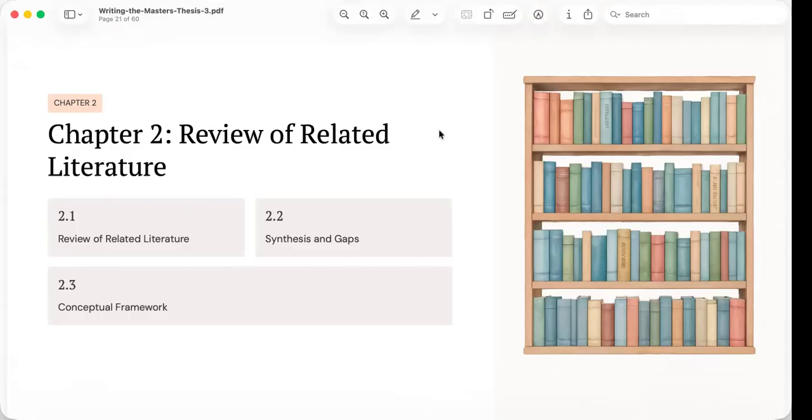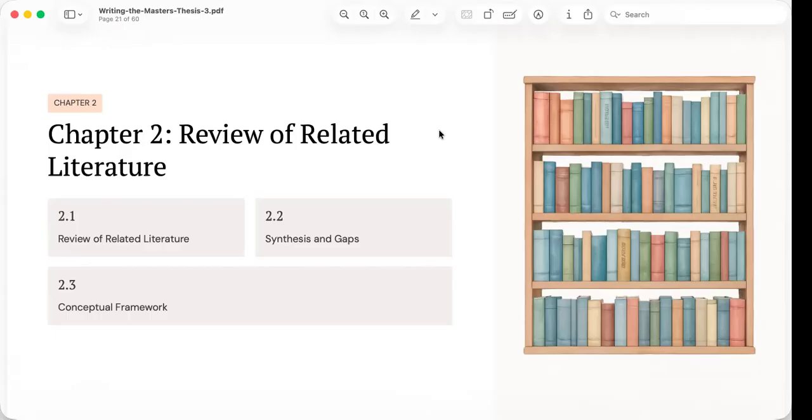Notice that the chapter is divided into three major parts. The first is the review of related literature, where you examine previous studies, theories, and scholarly discussions related to your topic. The second is the synthesis and gaps, where you compare those studies and identify what remains unknown.